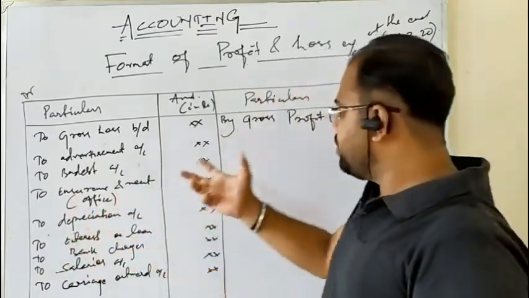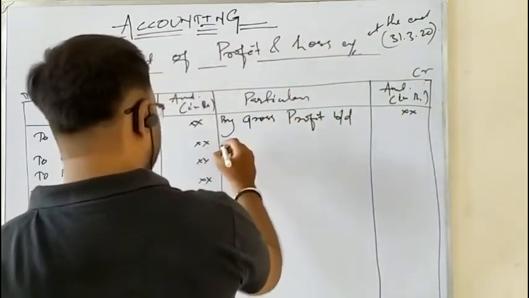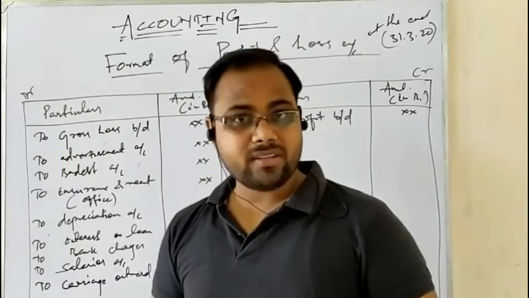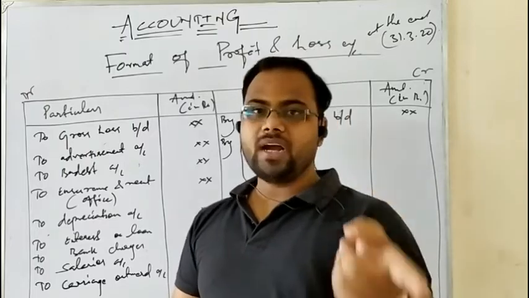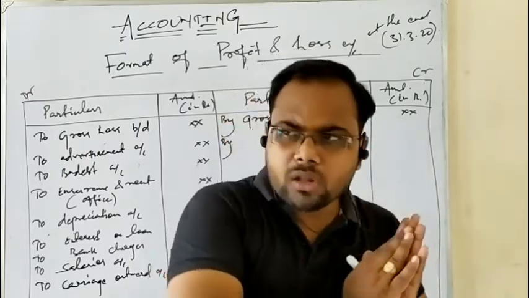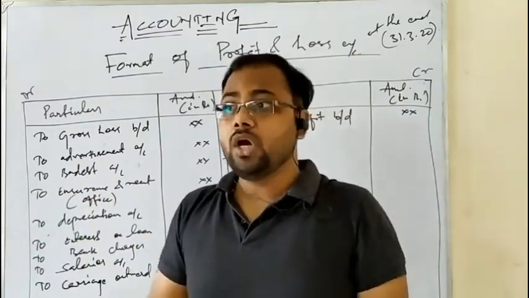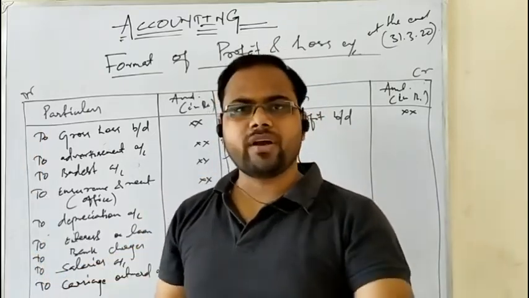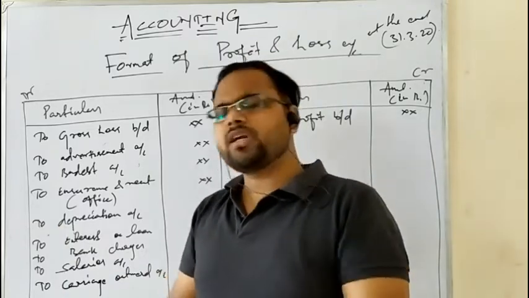So now we will go to the indirect incomes. When we categorize incomes into two parts, as I told you earlier, direct income and indirect income, the direct income is only one, that is sales. So other than sales, all incomes are called indirect income. There is no need to think much about which kind of income can be indirect income. Very simple. Any income that is not sales is called indirect income. You can take any example.